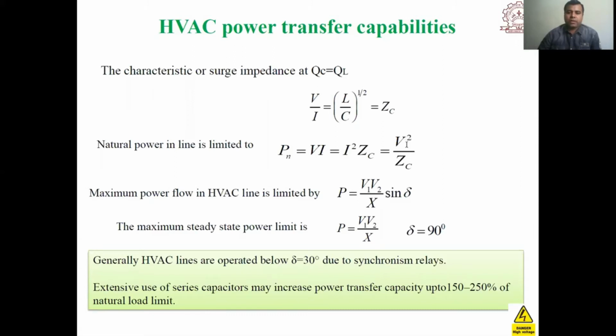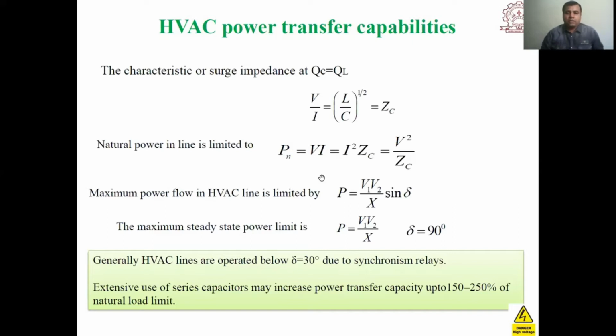So we are able to write V square upon ZC, or in terms of V we can write I into Z. So V equals I into Z. So it is equal to I square ZC and equal to V square upon ZC. So this is the basic relation between characteristic impedance and natural power.